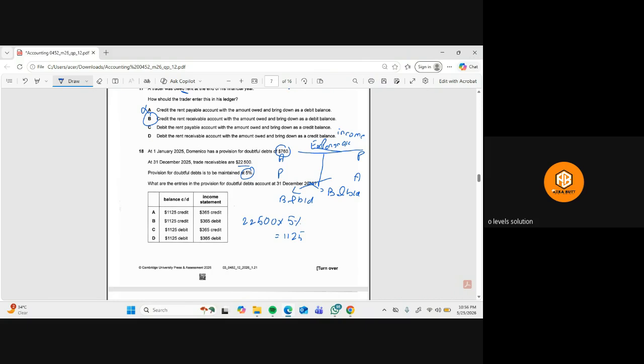Yeah, so basically, the income statement will be debited by 365 because this has increased now. The expense has increased because previously the provision for doubtful debt was 760 and now this is 1125. So definitely it has increased by 365. Okay.